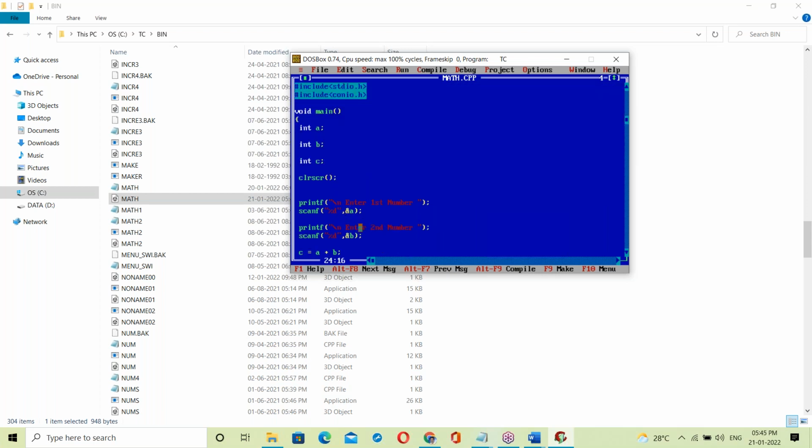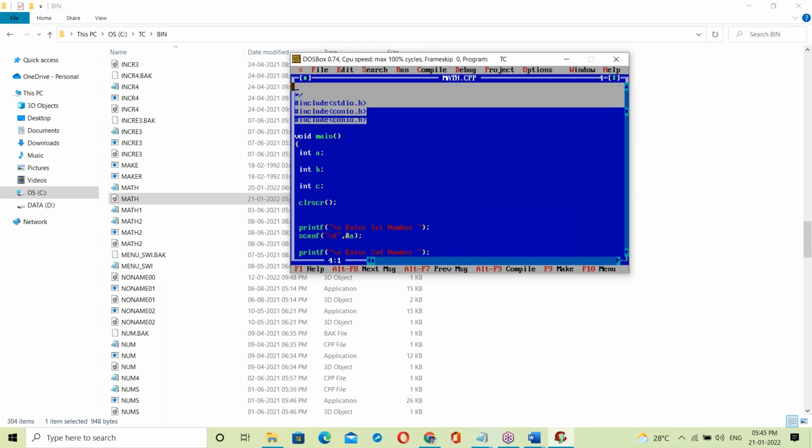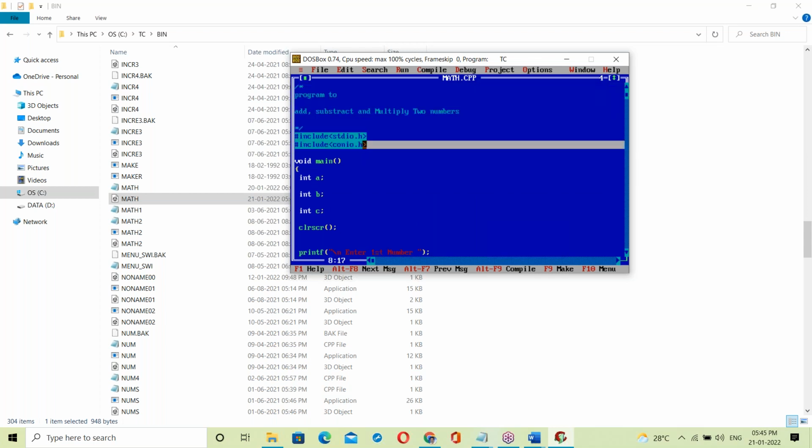Okay, fine. Next, here there are libraries. Libraries are different. These libraries also have their own binary codes. stdio.h has its own binary code. conio.h has its own binary code. The library, so this is the C library. The C library has its own binary codes.